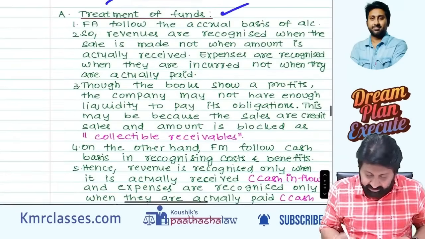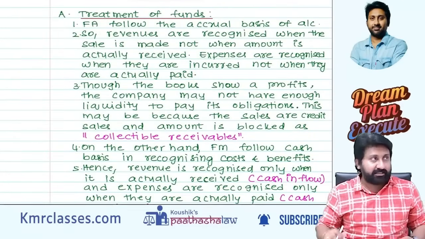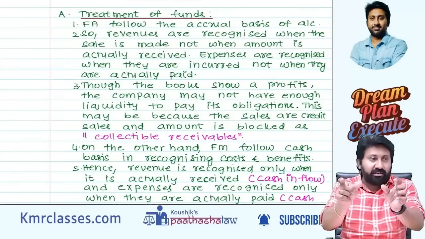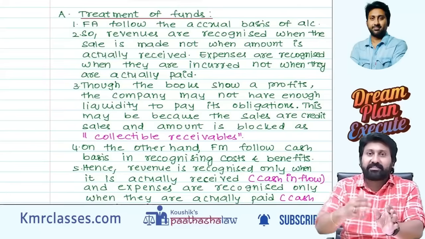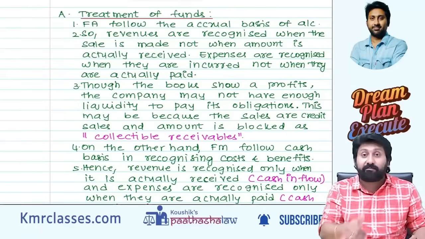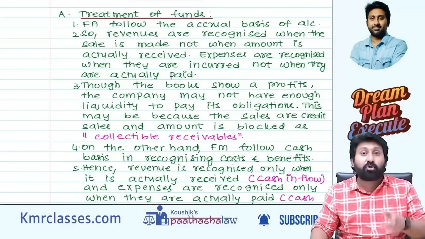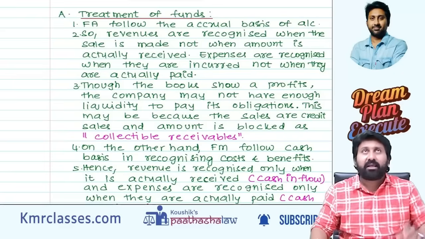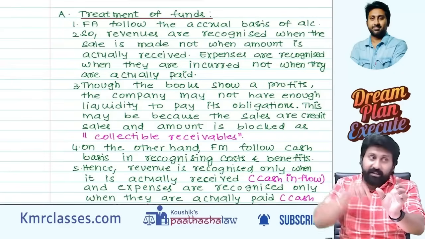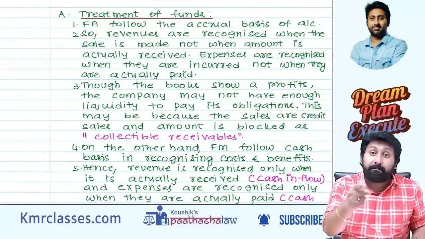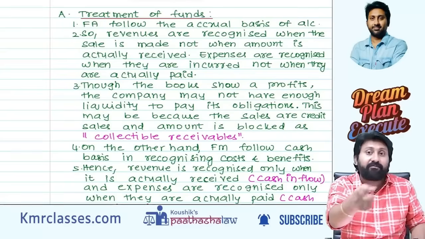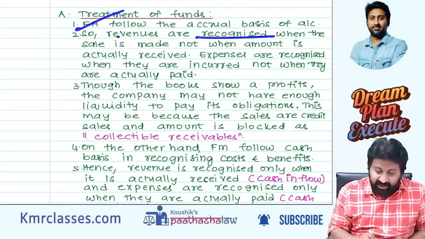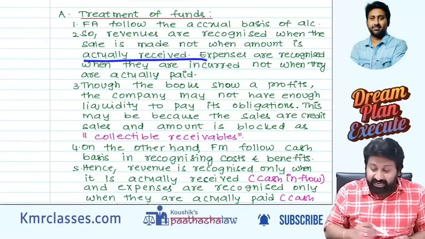Next. Treatment of funds. Financial accounting follows accrual basis. Means what? If something falls under that particular period, we will consider all, even though not paid. If something is receivable during that particular period, we will consider all, though not received. Classic example, prepaid expenses or outstanding expenses. Means what? Rent, 11 months paid, 1 month not paid. Even then we will put it in P&L because that rent belongs to that year. Whether or not we pay, we will consider. Understood? Next. So revenues are recognized when the sale is made, not when the amount is actually received.